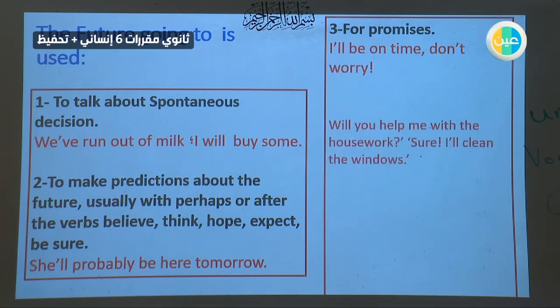Will you help me with the housework? Sure, I will clean the windows. So, will you help me? You ask someone to do something for you. Sure, yes, I will clean the window. Here, offers. Yes, I will do this. So, for offers and requests. For offers, like I will clean the window. Request, will you help me? Sorry, this is for will, okay?